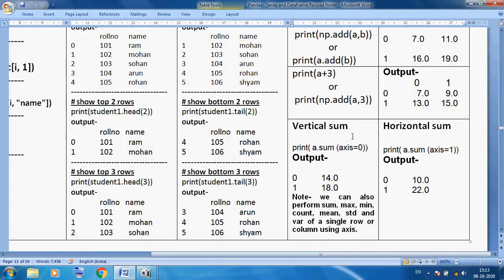Instead of sum you can get the maximum value, and you only change the name: mean, which means average, count, standard deviation and variance of a single row or column. So axis 0 is for vertical and axis 1 is for horizontal.